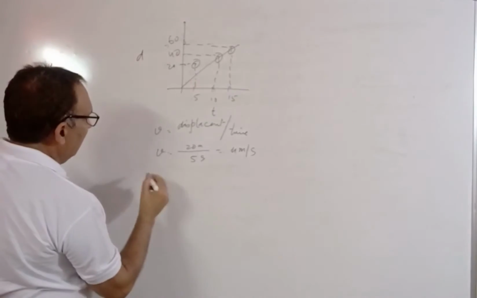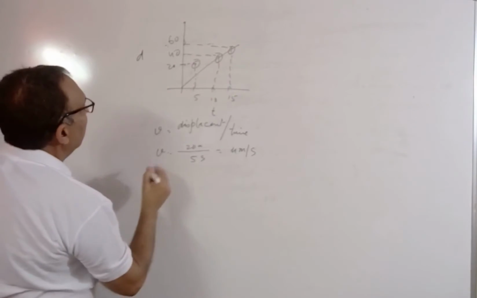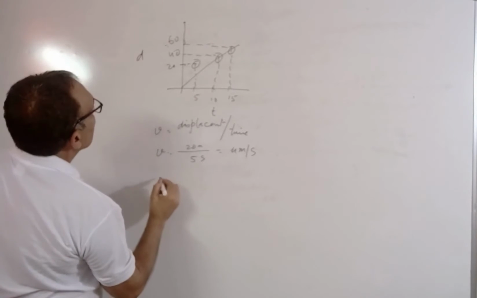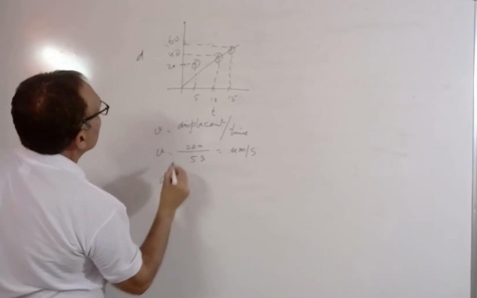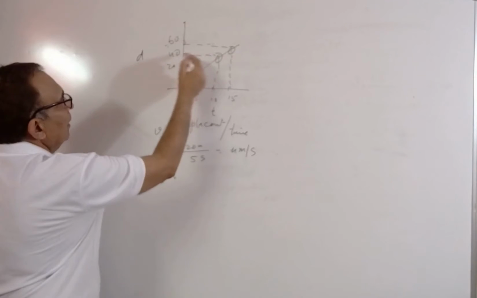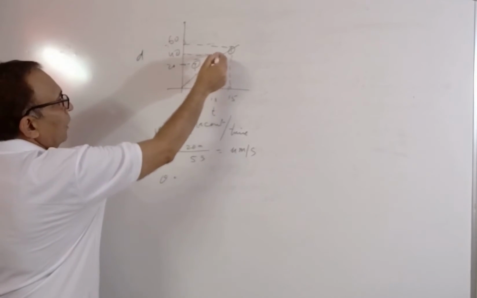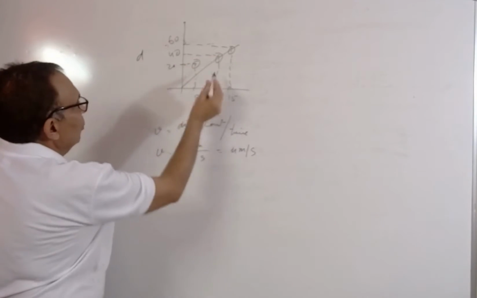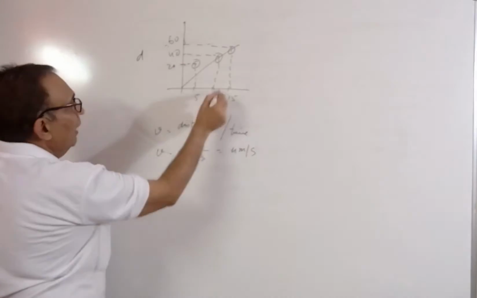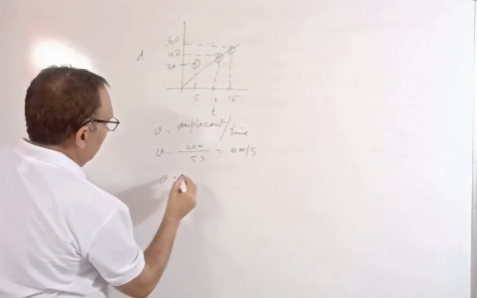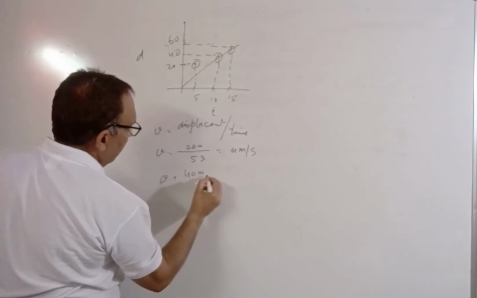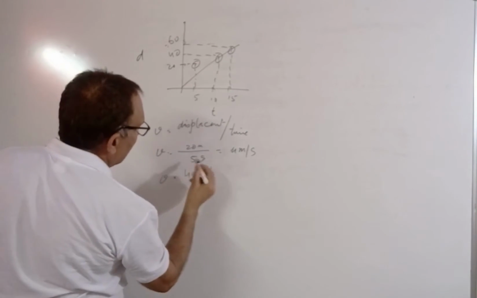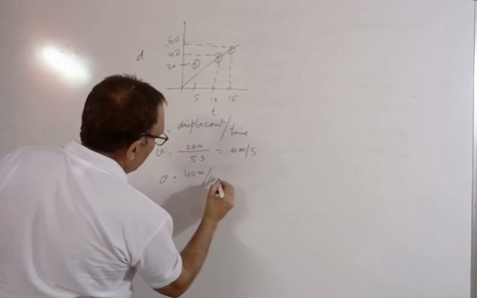Again, we take another example, or here itself from the graph we can say V is equal to, here from y-axis 40 and from x-axis 10, they are meeting over here. So this has x value 10 and y value 40. So here you will be writing 40 meter, the distance, and the time comes to be 10 seconds.